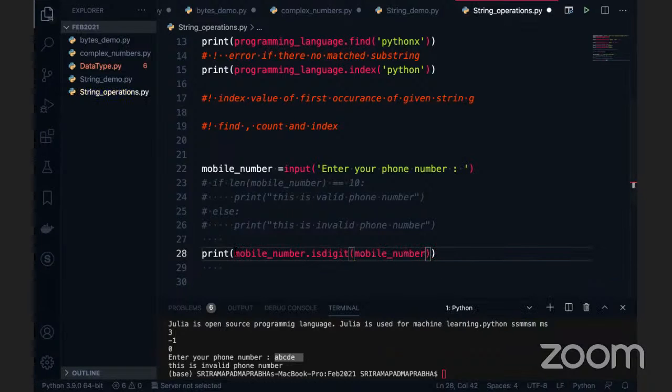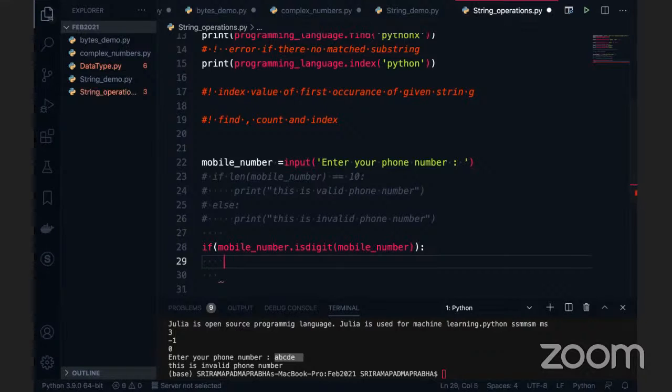Does it make sense now? So instead of this print statement, because if you print, this will give true or false. Because isDigit, isDecimal, all these functions return a Boolean value, either true or false. Now I'm going to use an if condition. If it is true, then you validate the length. Am I correct? If it is true, then you validate the length.